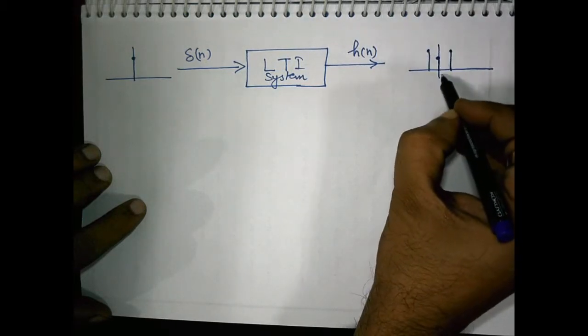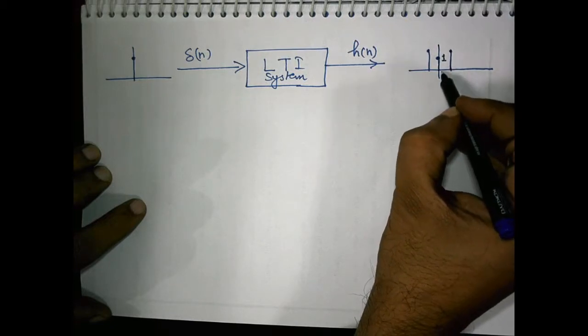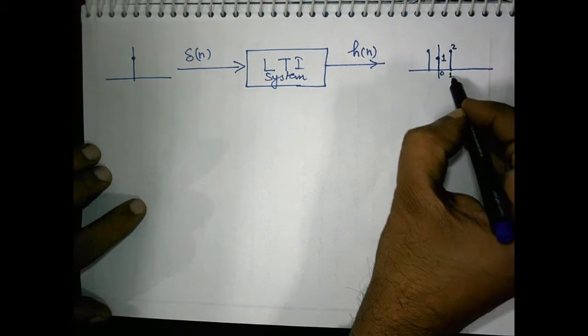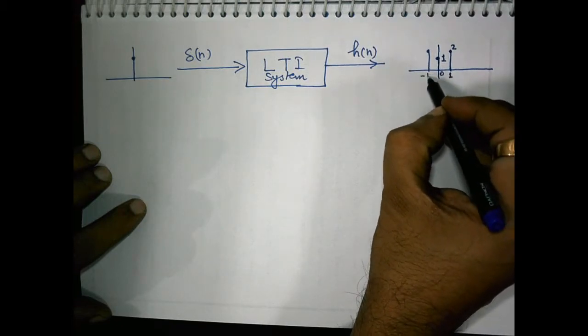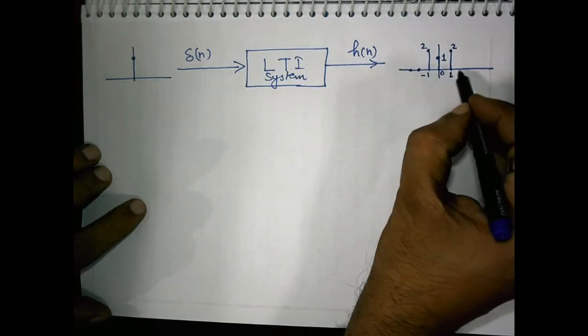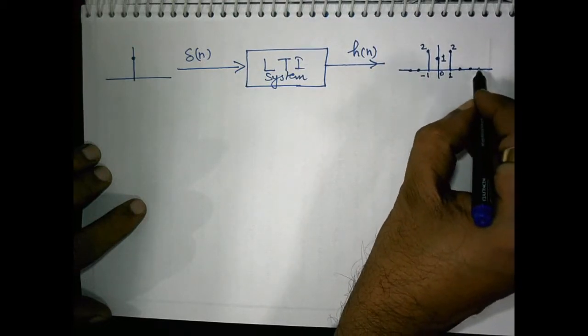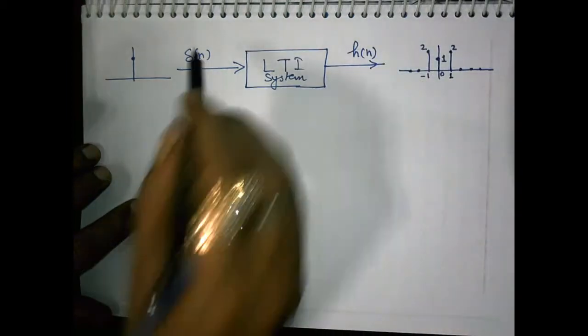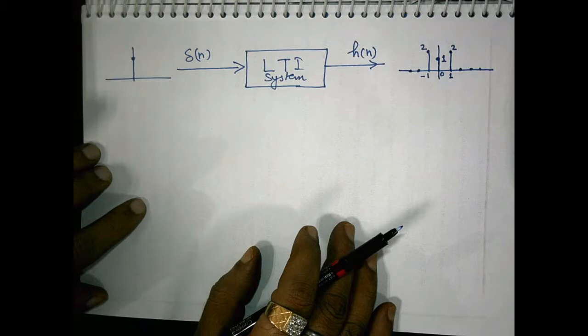Suppose the output is 1 at time index 0, 2 at time index 1, and 2 at time index -1, and at the rest of the indices it is 0. So this is the response if the input was an impulse.